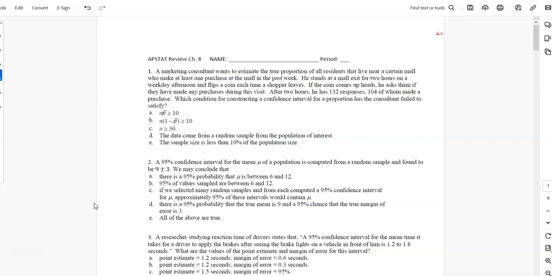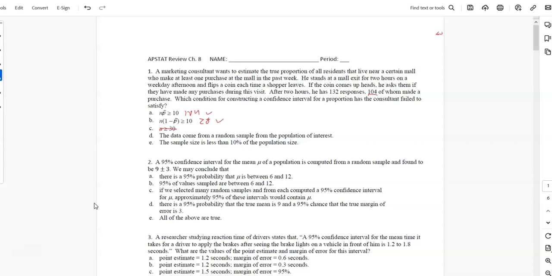So the number of successes is 104. 104 is more than 10, so that works. 132 minus 104 is 28. 28 is the number of failures. That's more than 10. n is not at least 30. That's for means, not for proportions. This is proportions, so that was a tricky one there.